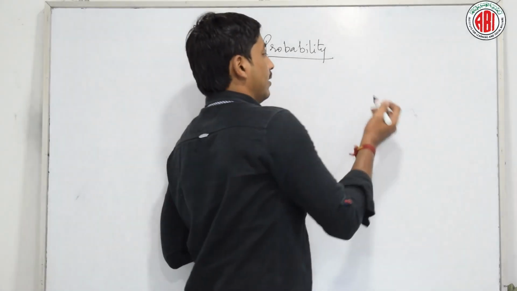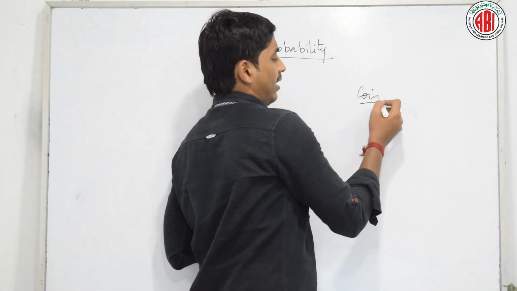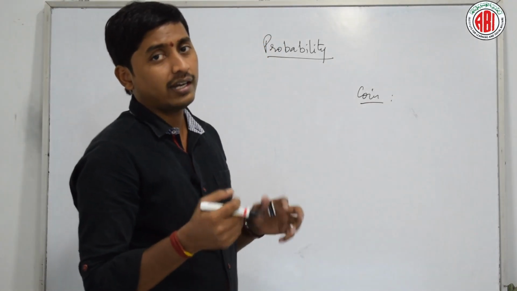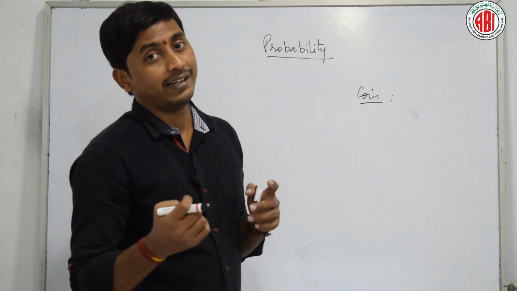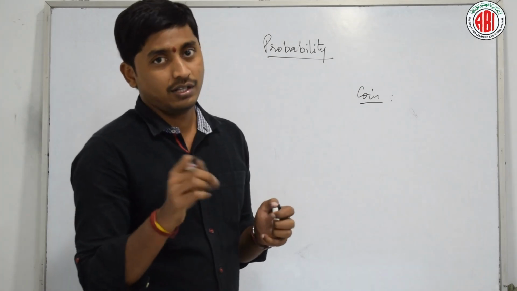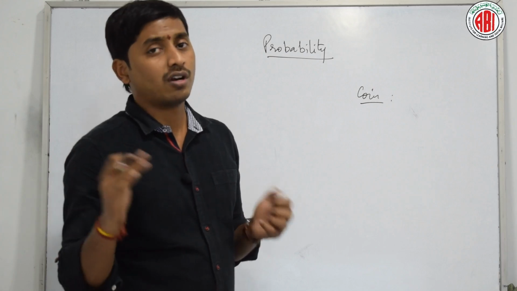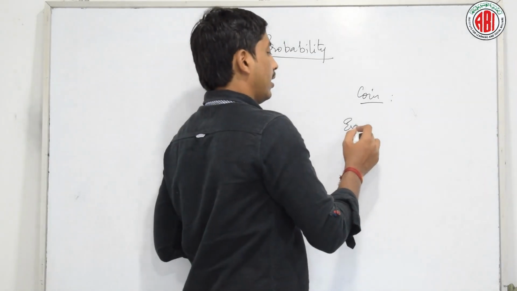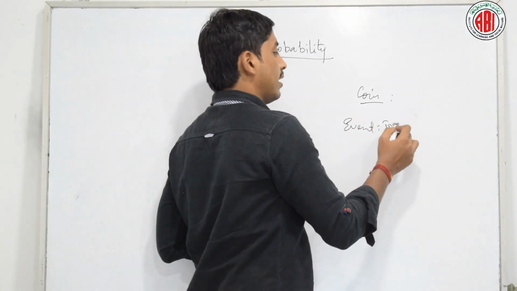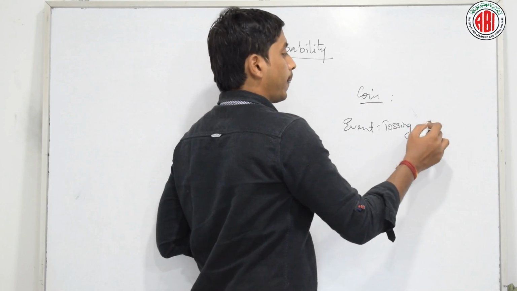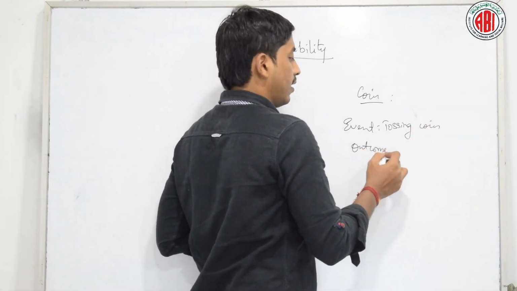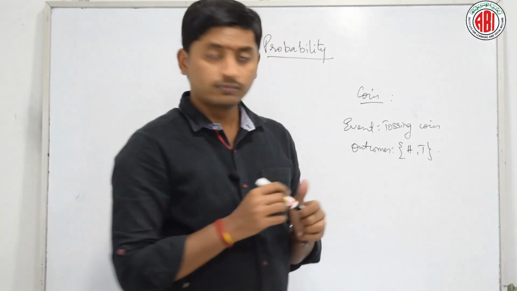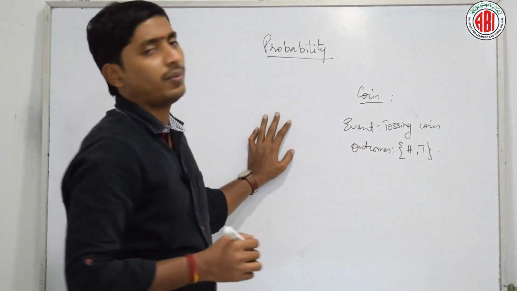Let us say there is a coin, which is a popular example you people know, tossing a coin, right? This can be called an event. Event is nothing but a work to get different outputs. What are those outputs called? Outcomes, right? What is an event? Event is tossing a coin. What are the different outcomes it can have? The different outcomes are either head or tail. Is it right?